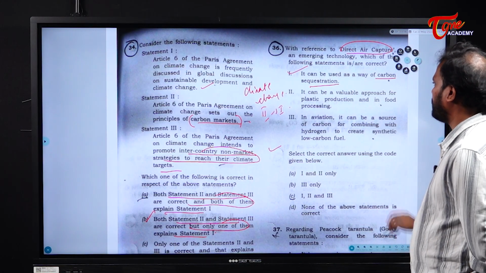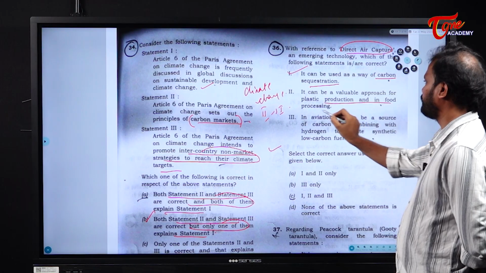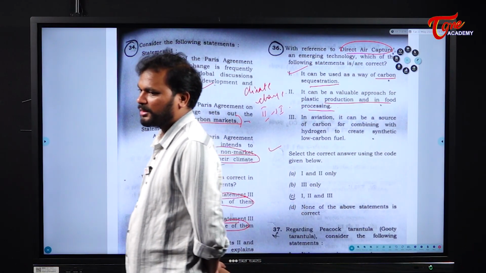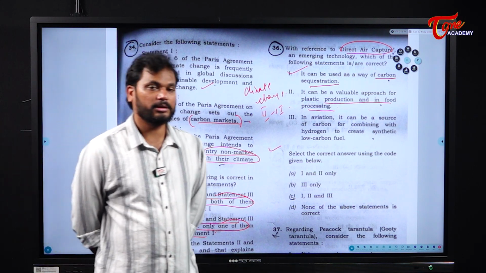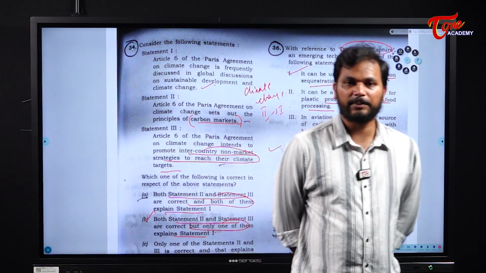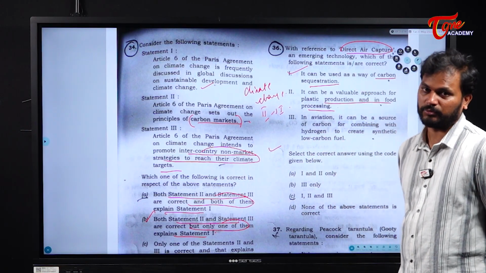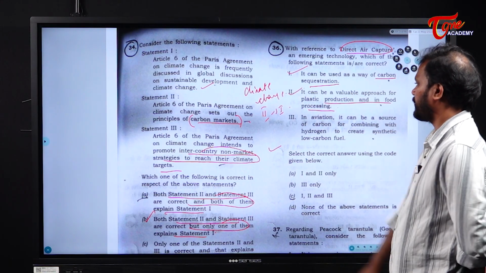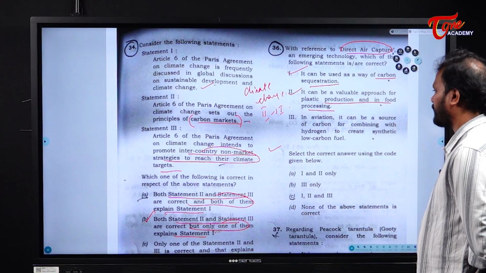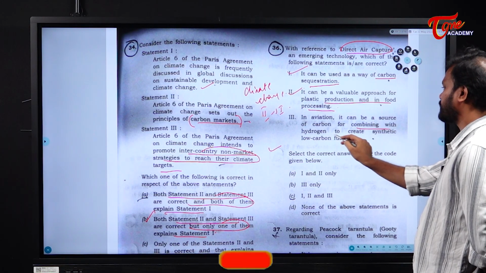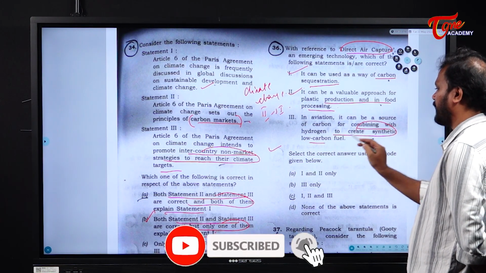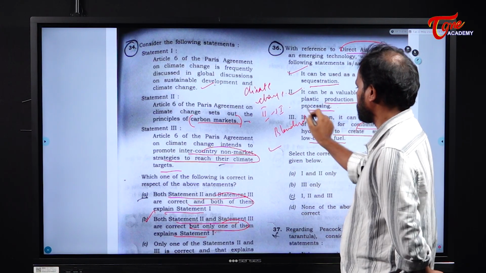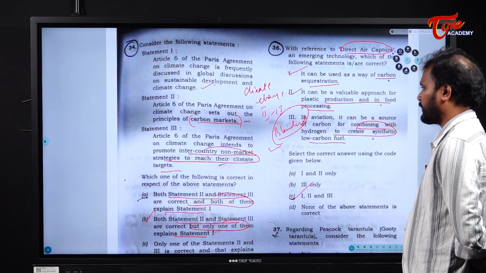Next, it can be a viable approach for plastic production and in food processing, because the plastic production and food processing industries emit a considerable amount of carbon dioxide. So, for the sustainable growth of these industries, this particular technology becomes very important. Next, in aviation, it can be a source of carbon for combining with hydrogen to create synthetic low carbon fuel, which is considered the concept of blending. So, all the three statements are correct. Next.